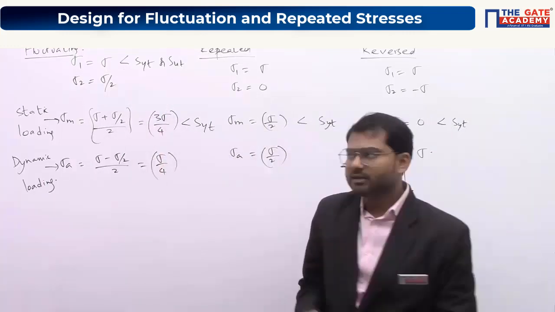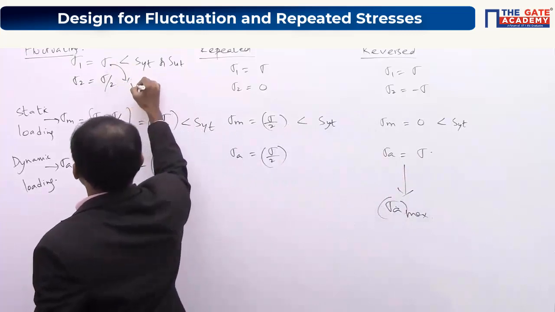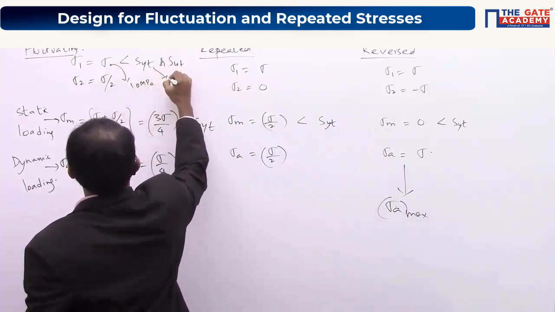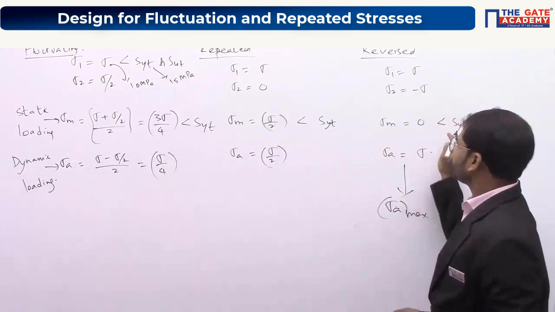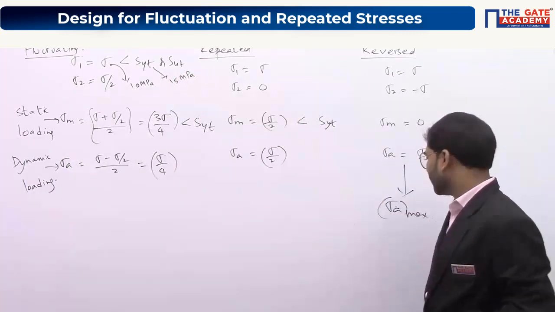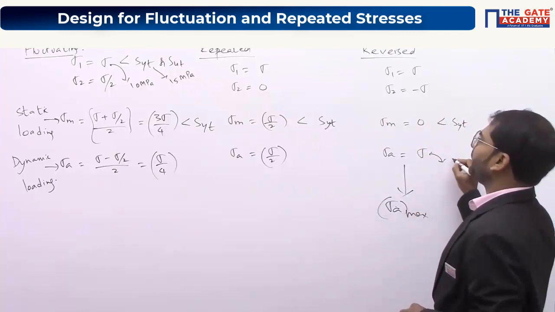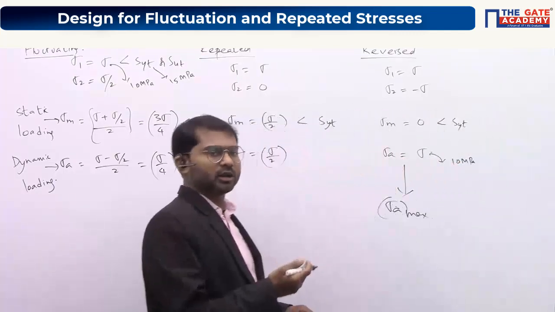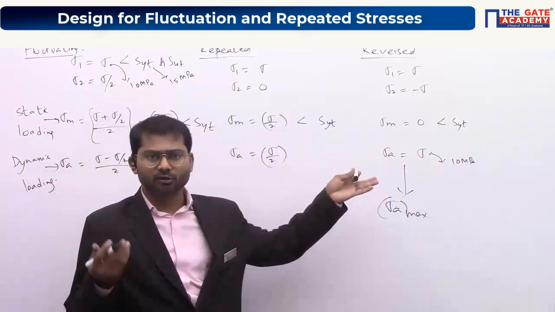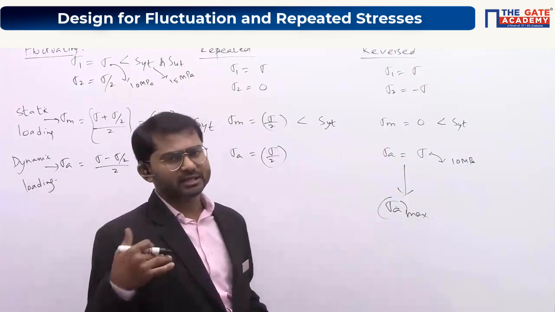Let's assume that sigma is some 10 megapascal. SYT value is 15 megapascal here. Okay, understand? So anyways, we see that it's not going to fail by static loading. So here this will be 10 megapascal only, but here due to the dynamic loading, because stress amplitude is there, means dynamic loading condition is there. Due to dynamic loading, strength will decrease.